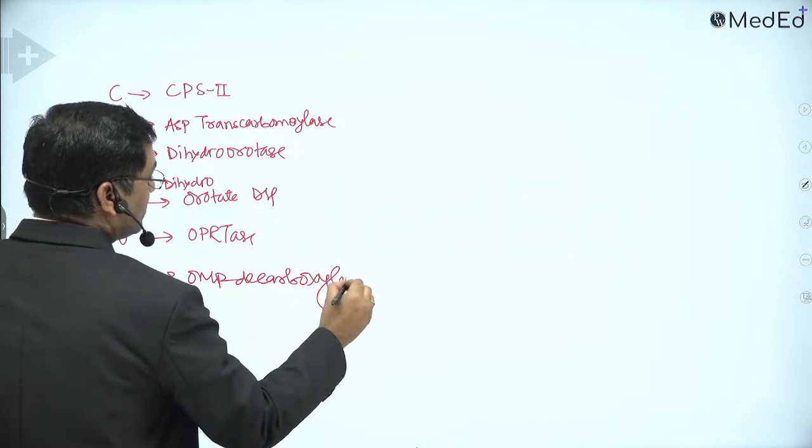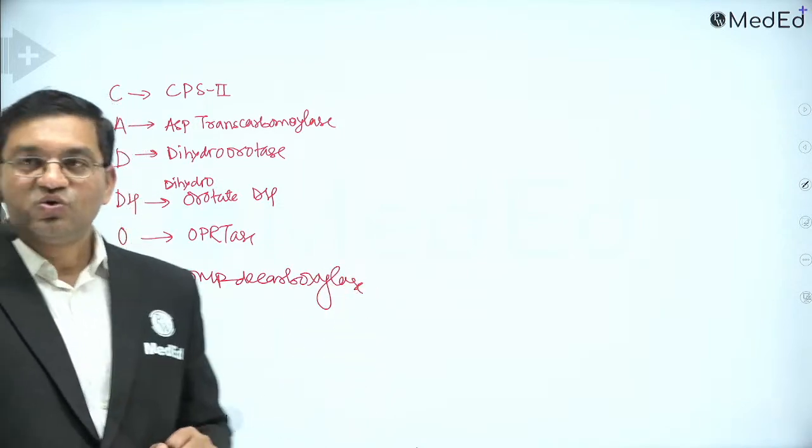These are the enzymes required for pyrimidine nucleotide synthesis.